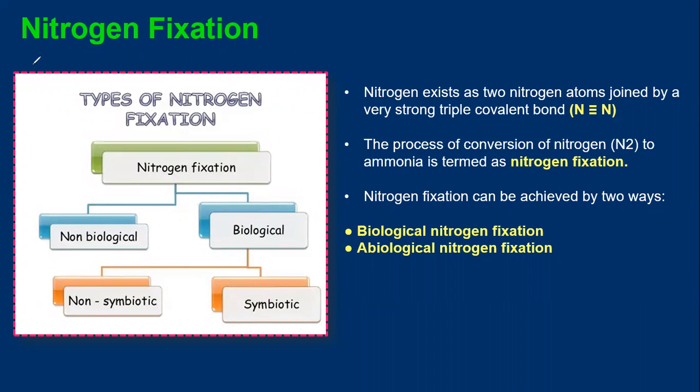So I'll tell you, what is actually nitrogen? Nitrogen you'll always represent as N2 molecule. How is N2 molecule formed? N2 molecule is formed by forming 3 bonds between 2 nitrogen atoms, right?